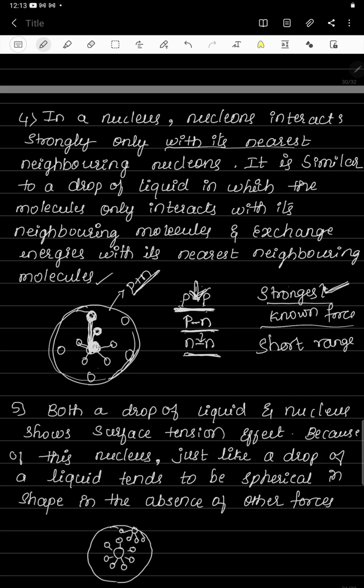Similarly, if you consider a liquid drop, in the liquid drop also the molecules only interact with their neighboring molecules and exchange energy with their nearest neighboring molecules. The same thing happens with the liquid drop also.